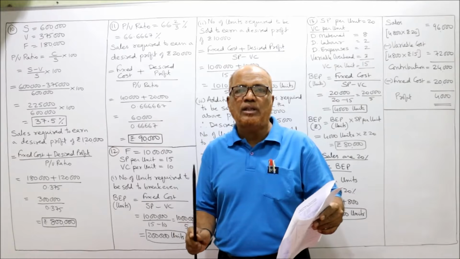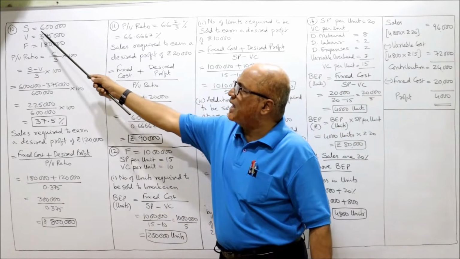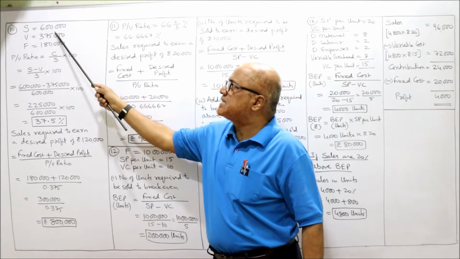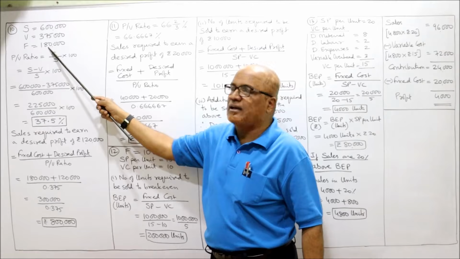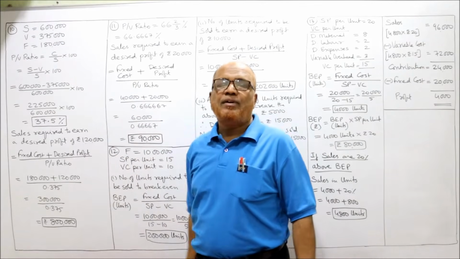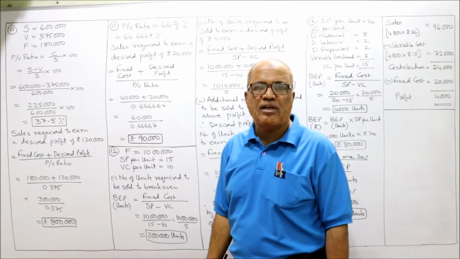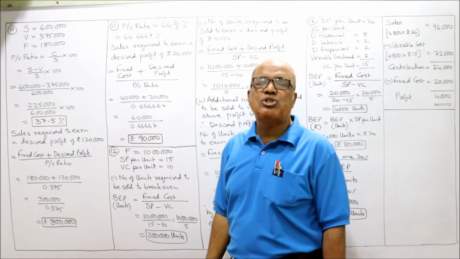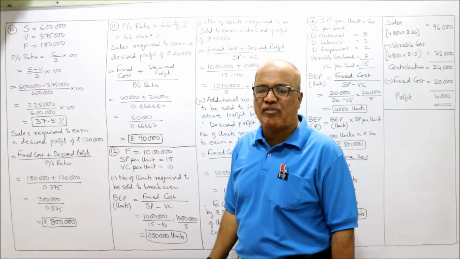First you write down the information which is given in the problem. Sales 6 lakh, S stands for sales, variable cost 3,75,000, fixed cost 1,80,000. These 3 are given. By using these 3, we can find out the PV ratio, profit volume ratio. It's a vital ratio which is used in a number of problems for taking a number of decisions.